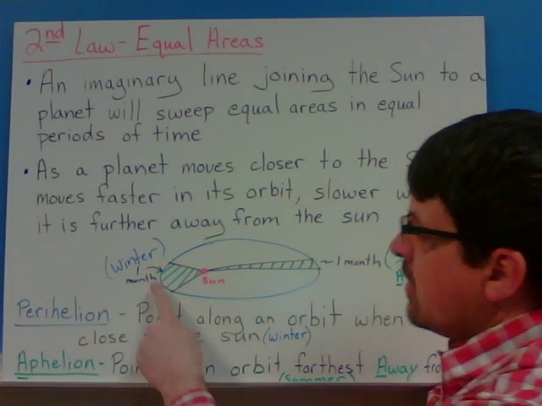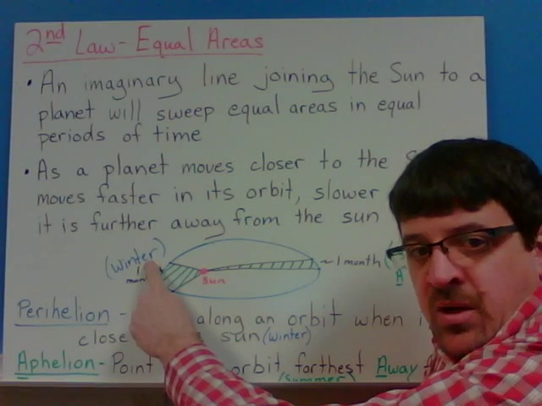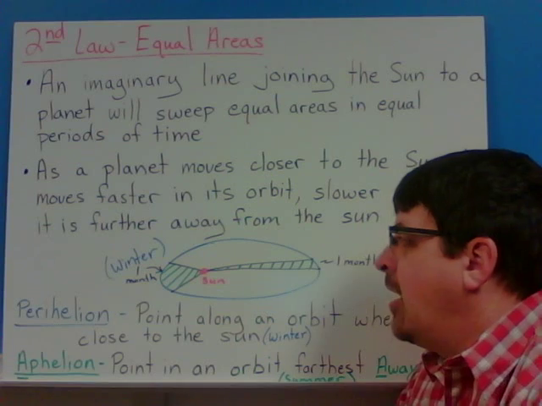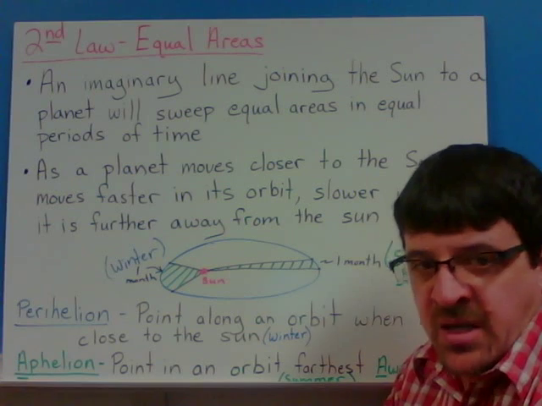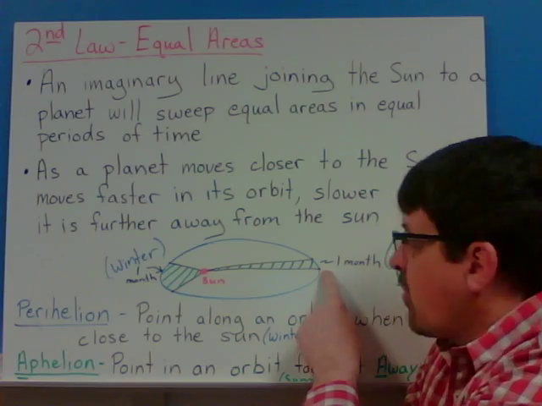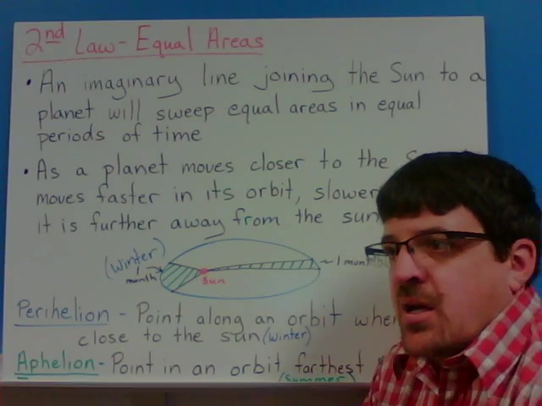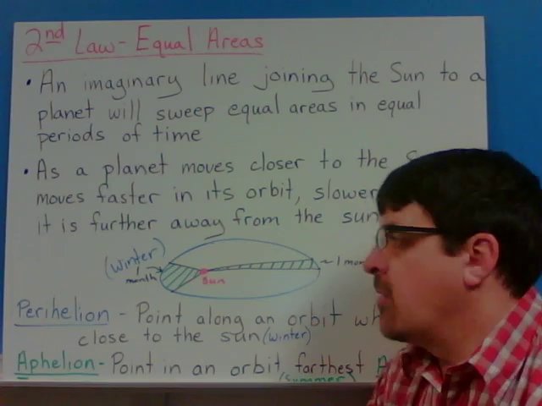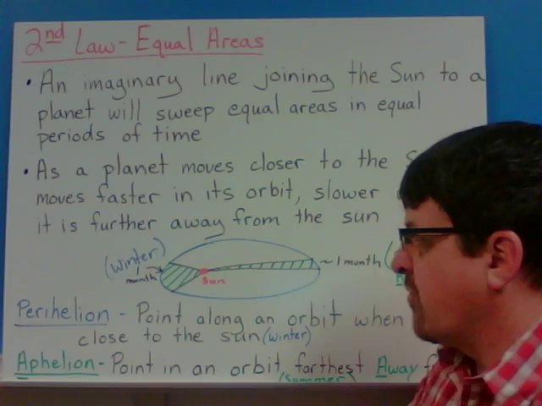What month or what season are we closest to the sun? Ironically, yes, it's winter. You guys know because we've already talked about this. If not, it's a little bit of review. In the winter, we're actually closer to the sun, but because of our tilt, that's why we're colder in the northern hemisphere. In the summer, we're over here, farther away from the sun. If you ever notice this, the sun actually appears bigger in the sky in the winter and smaller in the summer. And it's all because of our proximity to the sun, close to it or far away from it.